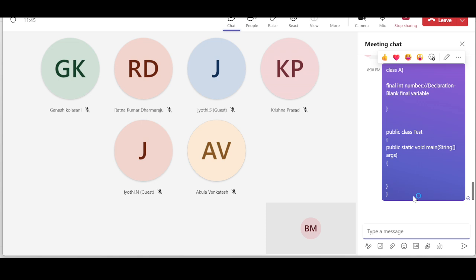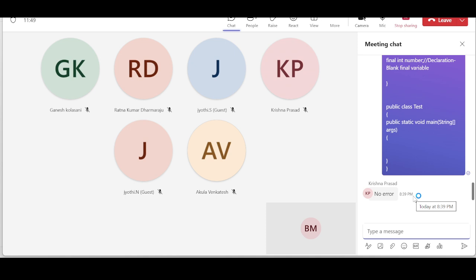Come on, everyone answer. Ganesh, Ratna Kumar, Jyoti, yes. Krishna Prasad says no error. Jyoti and Venkatesh, come on, answer. Very important question. Or just answer me, don't know. Whatever it is, just give me the quick answer so that we can proceed further.